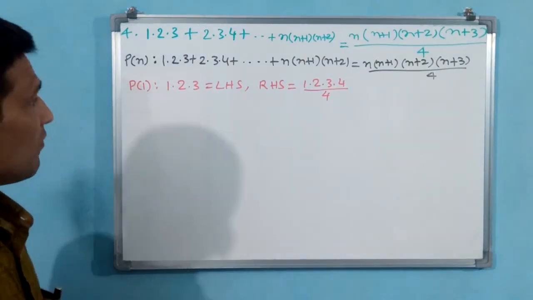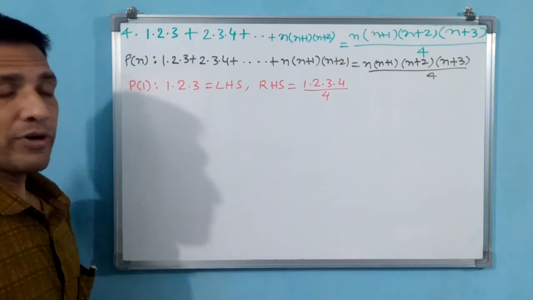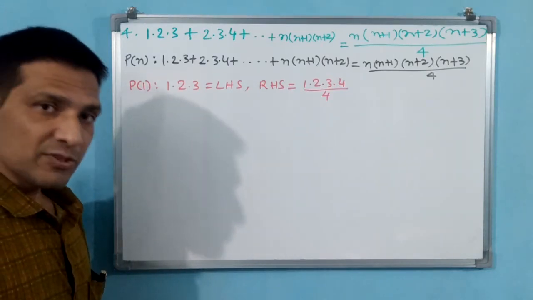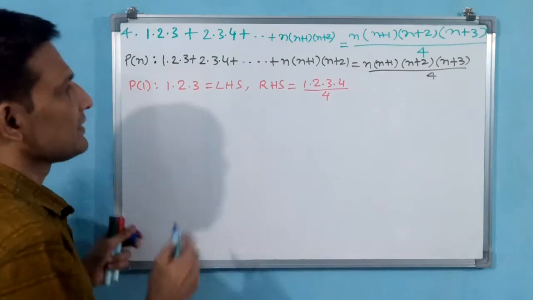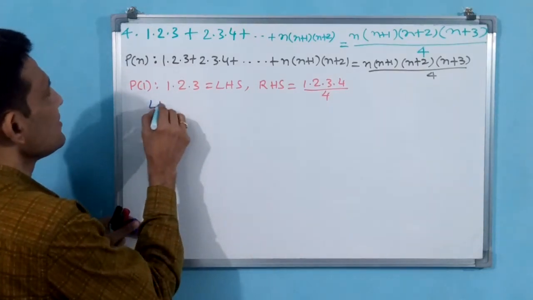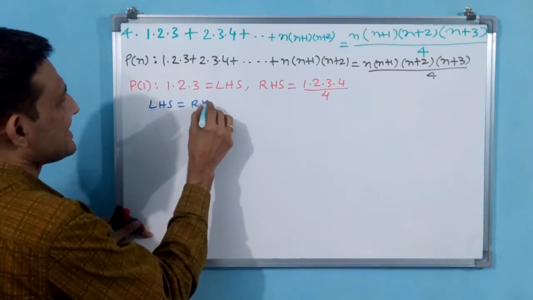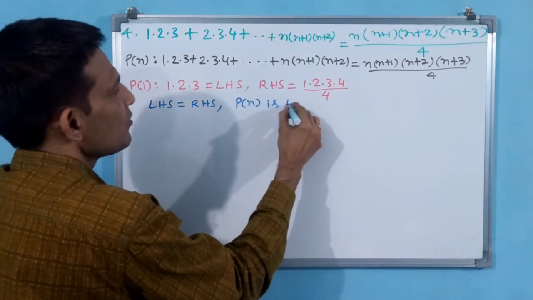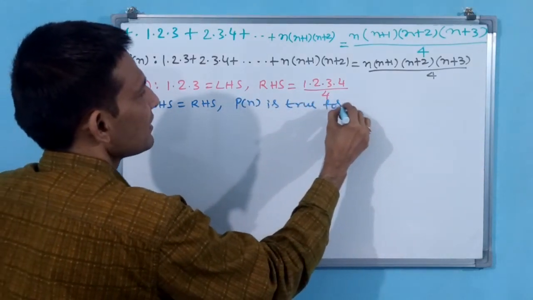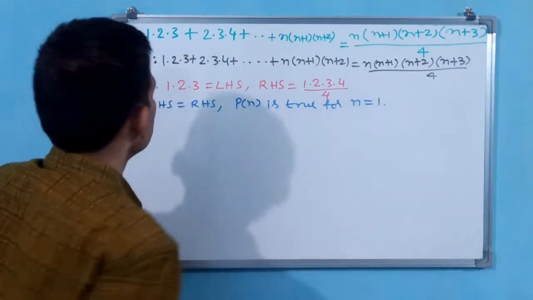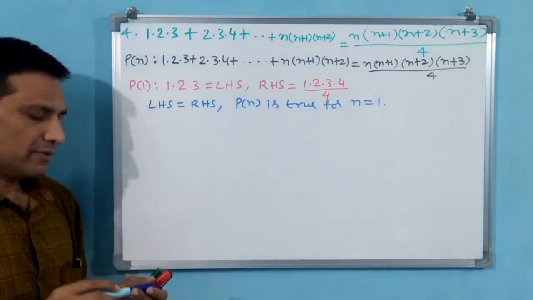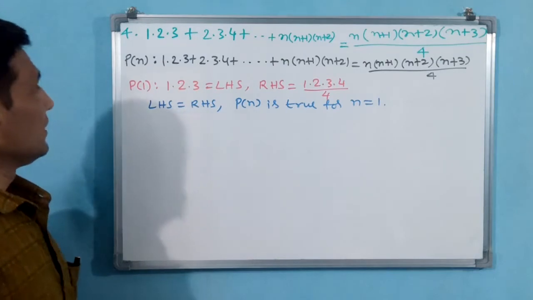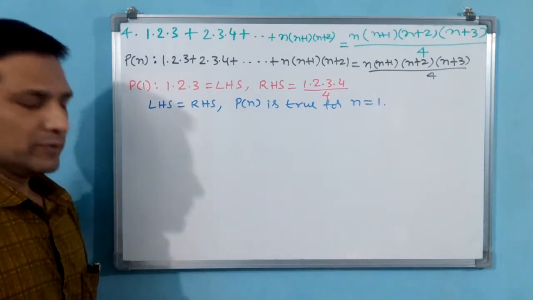Now what you are going to write? You are going to write Pn is true for n is equal to 1. Write down: LHS is equal to RHS, comma, Pn is true for n is equal to 1. This you have to write as the first step. Now next step is Pk. Go for Pk.